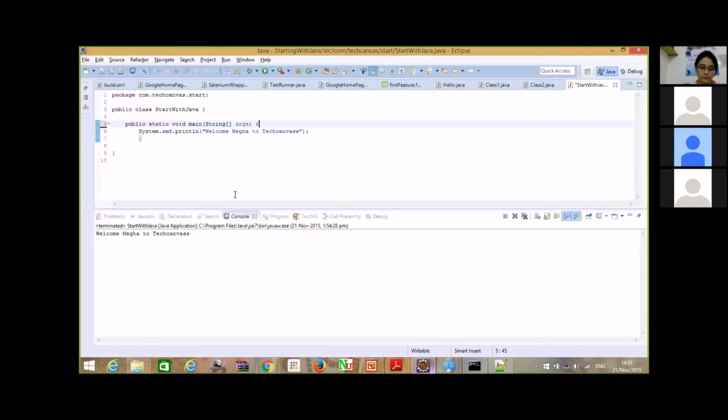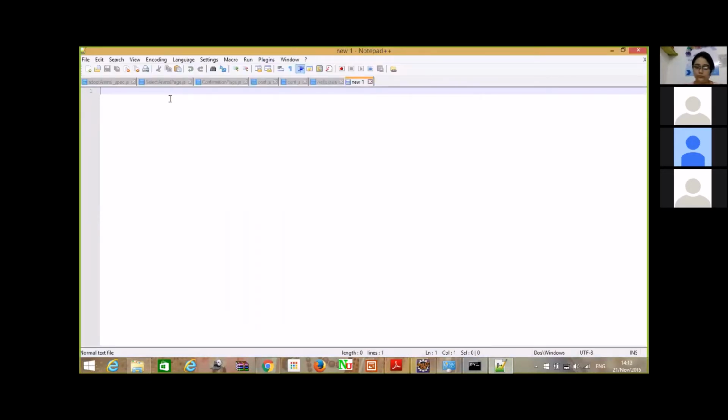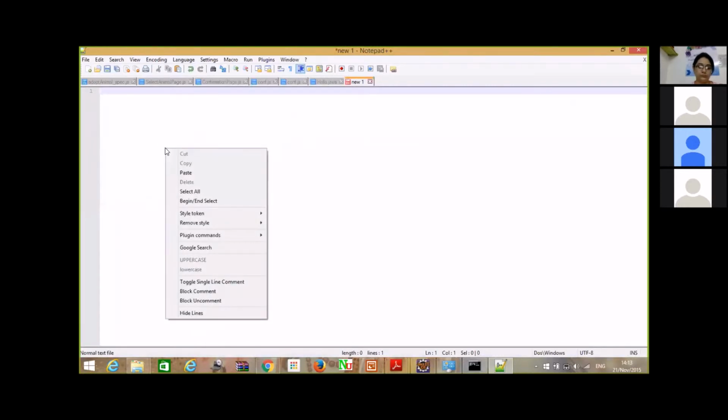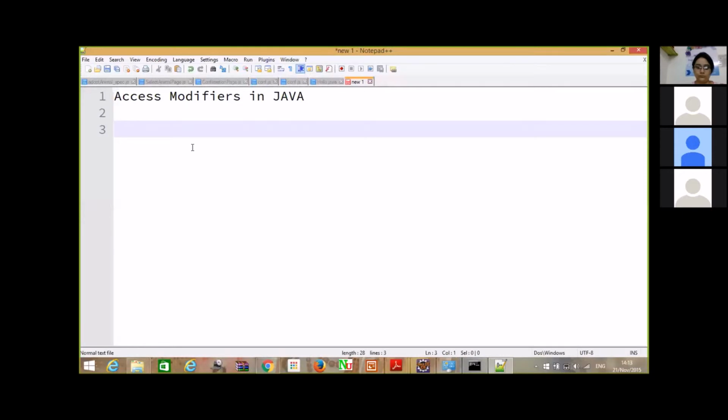Okay, so now we need to understand what these access modifiers are. The first one is public. Let me have a notepad open to make you understand. Number one, access modifiers in Java. Let me increase the font size for this. Number one is for class.